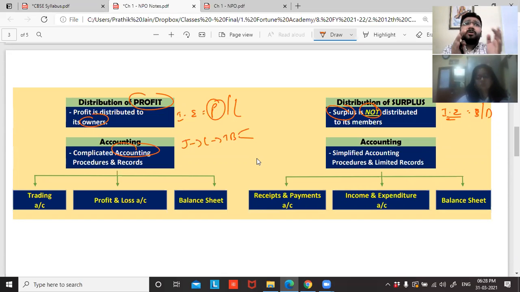So at least give me not too much information, but a little bit of information, limited records, limited rules and regulations, so that I'll be convinced that okay, you're doing a not-for-profit or non-profit activity. For that, government said that for NPO alone, I'll give simplified accounting procedures and limited records. Fair enough. Because every NPO, every temple, every organization has got income and expenditure.